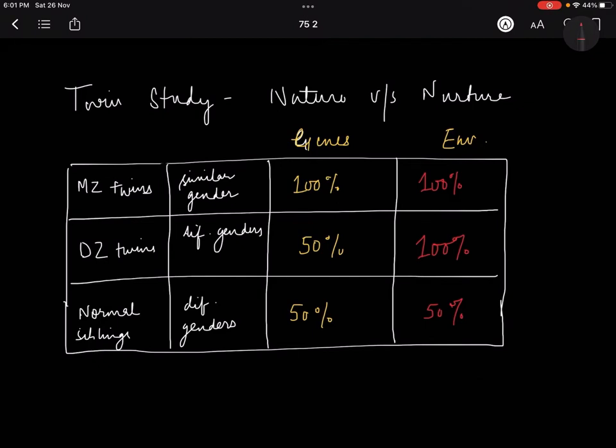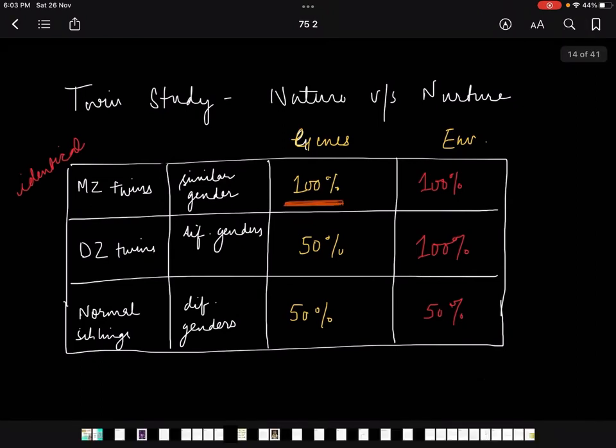So some things don't change even in the case of normal siblings also. In a table format you can understand this. If we have to see people who are really similar to each other, they are the monozygotic twins, and that is why they are called the identical twins, because they have similar genes and similar environment. But in the case of dizygotic twins, they have similar environment but different genes.